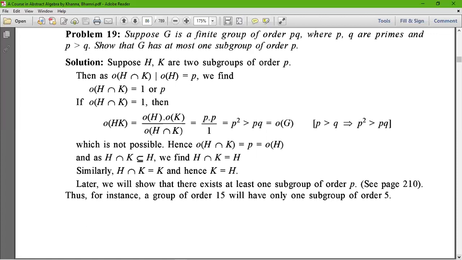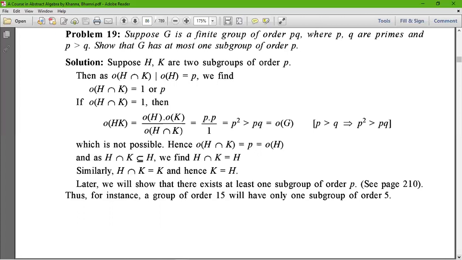For proving this, let us suppose that H and K are two subgroups of order P, and we already know that G is a group of order PQ. That means H and K are two subgroups of G. Then the order of H intersection K divides the order of H, with the help of number theory.